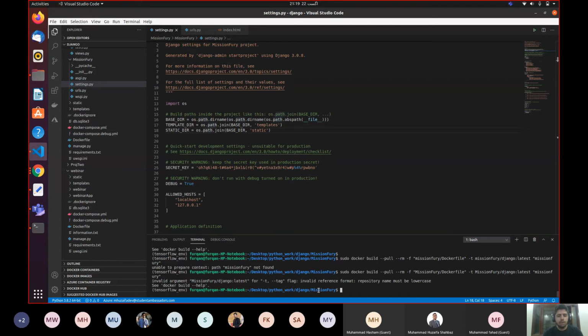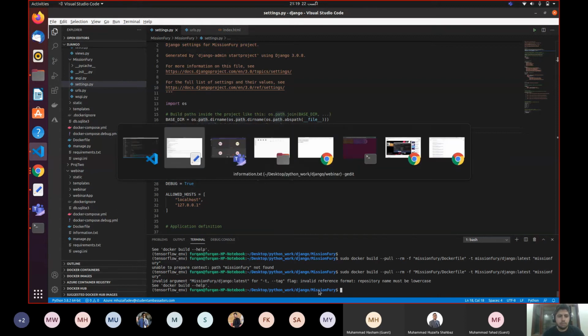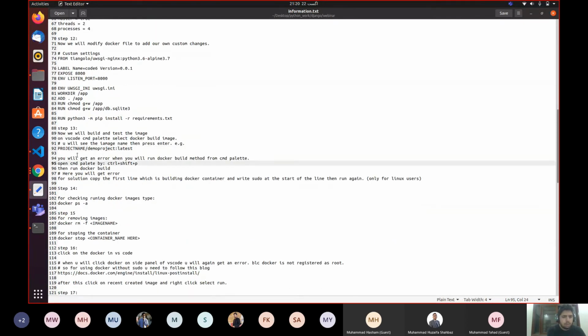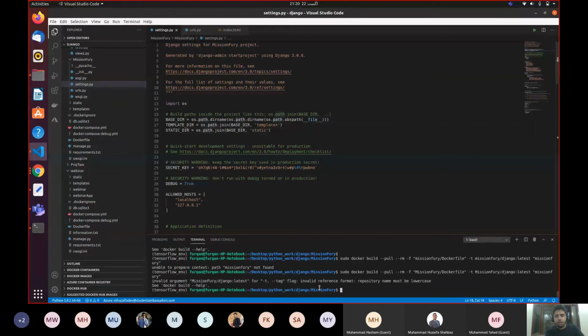Okay, now let's move ahead. You will get an error when you run Docker method from command palette. As I told you, whenever you run this, you will get the error. This was a different error. You may receive another error as well, which was related to the root access.